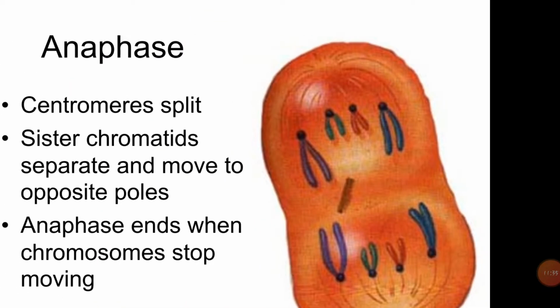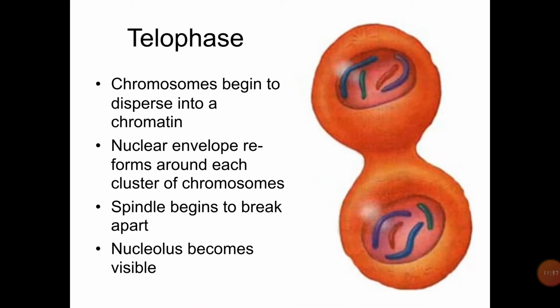The next phase is telophase. Chromosomes begin to disappear into chromatin, and the nuclear envelope reforms around each cluster of chromosomes. The spindle begins to break apart. The nucleolus becomes visible, and telophase is the reconstruction phase. It includes changes that are reversal of those in prophase.